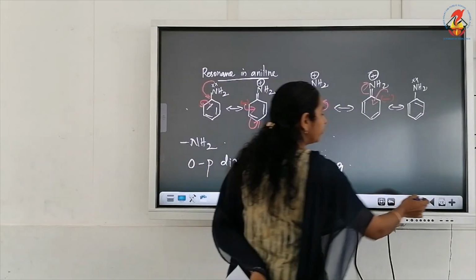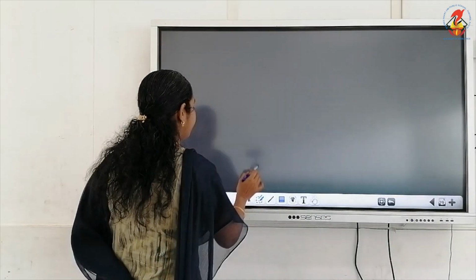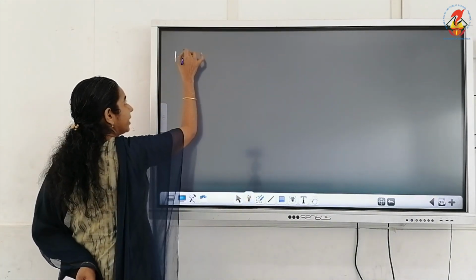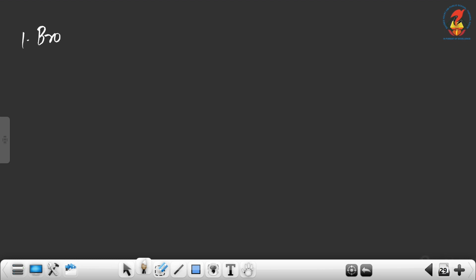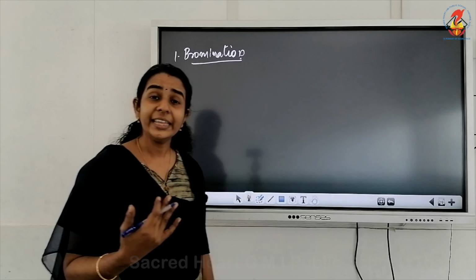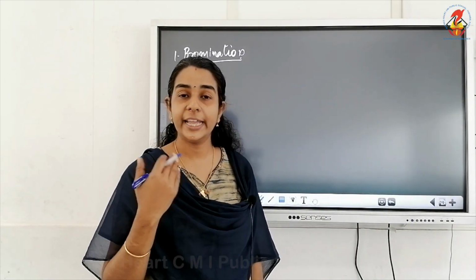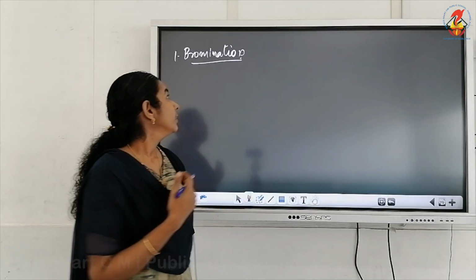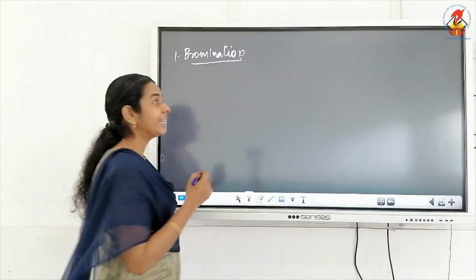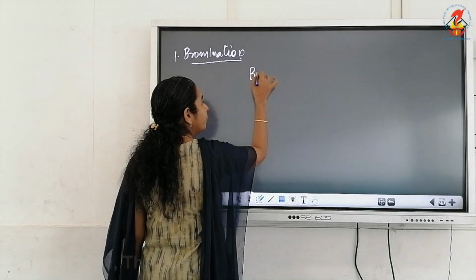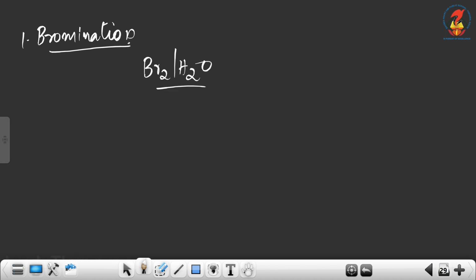Now we are moving to the first electrophilic substitution reaction, that is halogenation, and here we have only bromination. And due to the highly activating nature of the NH2 group, the reagent for bromination of aniline is bromine water.